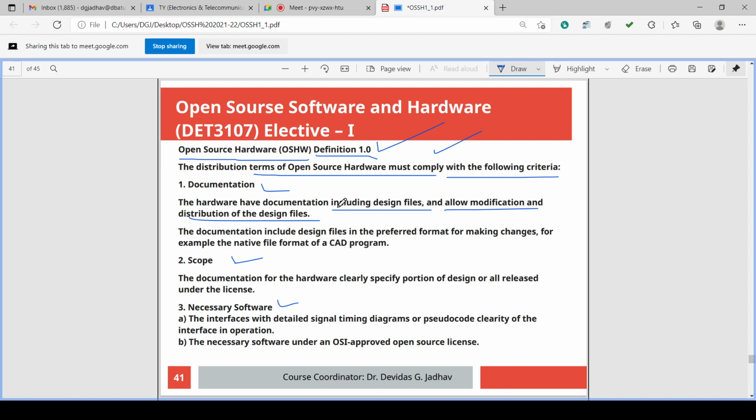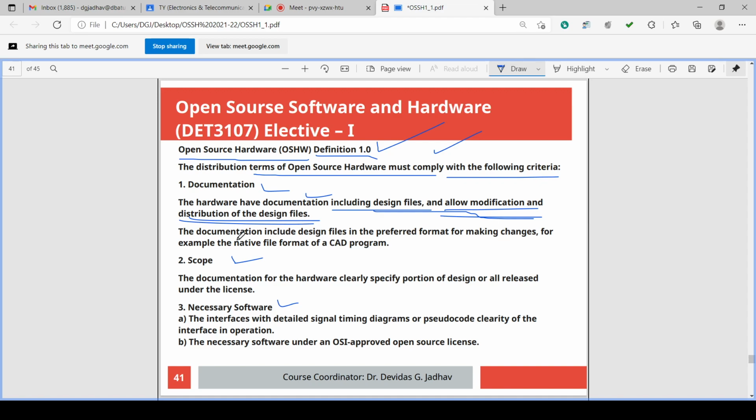The hardware has documentation, and that documentation includes design files, which allows modification of these design files and distribution of those design files. So what is the hardware documentation? Hardware must have documentation like design files. Design files are the documentation, and those design files are allowed for modification and allowed for distribution. So this is the criteria.